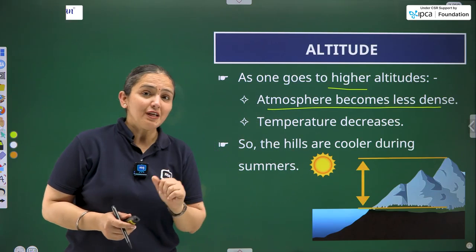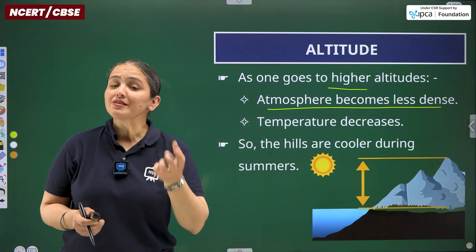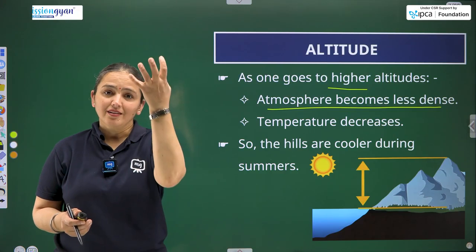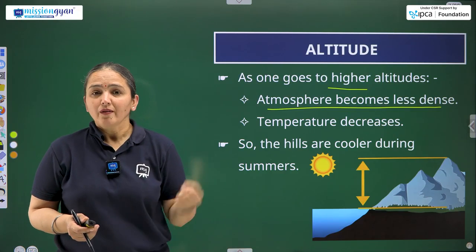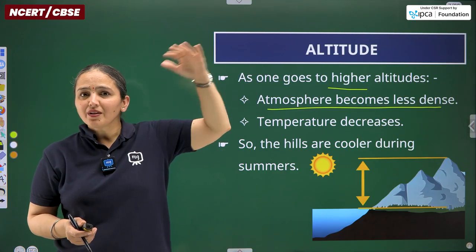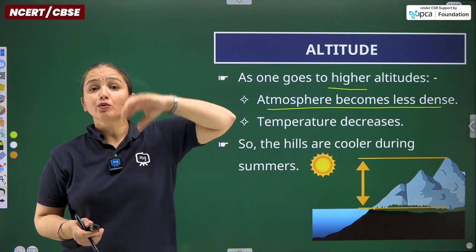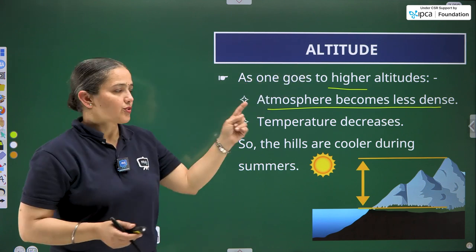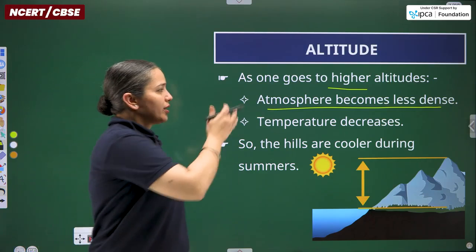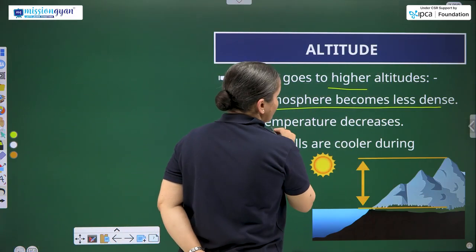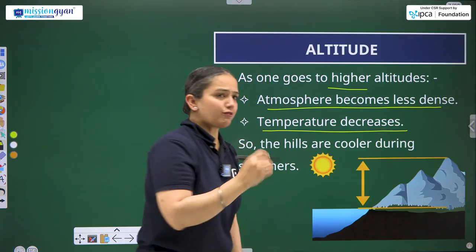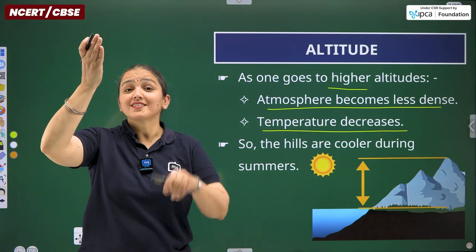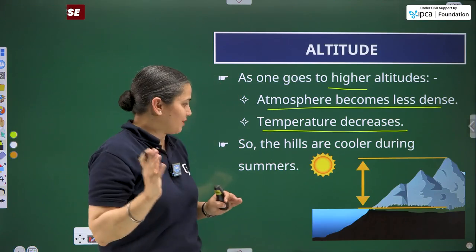Due to that gravity, whatever molecules are present in the air are attracted towards the pull. So what remains at a good height, a good elevation, is less dense air. Atmosphere becomes less dense and temperature decreases. Of course, with the increase in height, temperature decreases. I have already mentioned that.